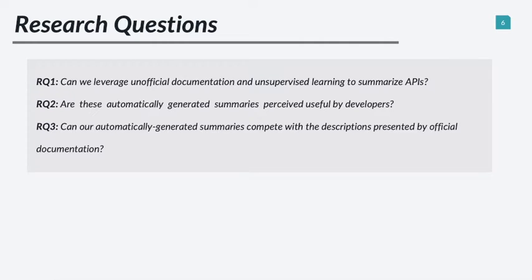Here are our research questions. The first one, can we use unofficial documentation to generate summaries for API by unsupervised learning algorithms? If yes, are these generated summaries good enough for developers to use them? And finally, can we compare our generated summaries with official descriptions, and which one is better?